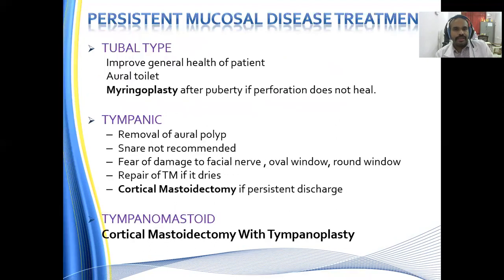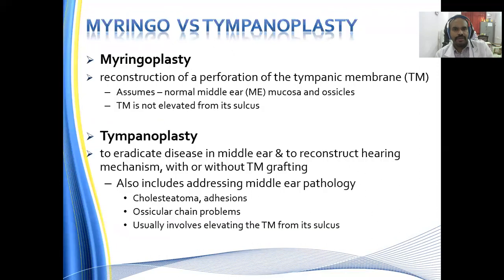For the tubotympanic variant or the tubal variant of the persistent mucosal disease, myringoplasty after puberty, if the perforation does not heal, is the option. For the tympanic variant, removal of the aural polyp, snare is not recommended, repair of the ossicles, and then cortical mastoidectomy if there is a persistent discharge. For the tympanomastoid variant, cortical mastoidectomy with tympanoplasty is the most preferred way of dealing with the patients.